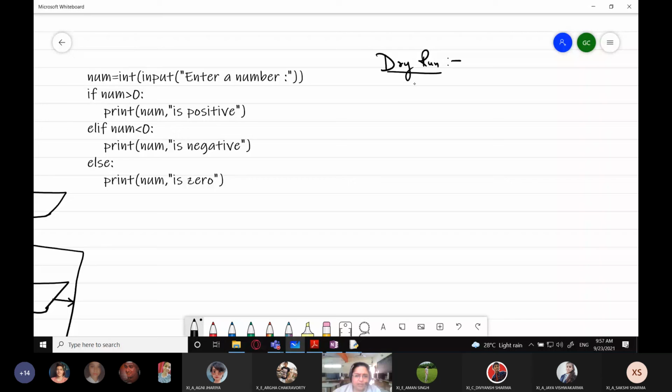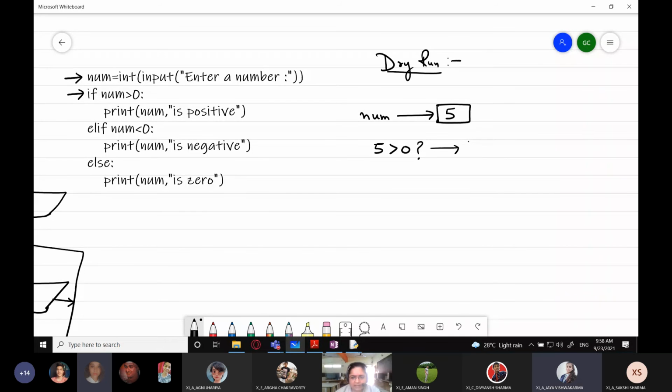So here, the dry run. Now we start with the first statement, as you can see here, that is num. In the memory, you will see that num is an integer value, and suppose the user gives the value 5. So you will use some test values of your own. Coming to the next statement, this is a condition. If num is greater than 0, you are going to check: is 5 greater than 0? What answer will you get? Yes, true. So you will get a true value over here. That means my condition is true.